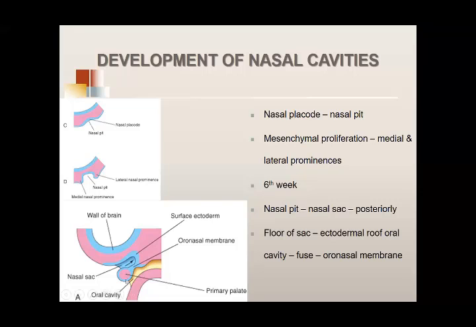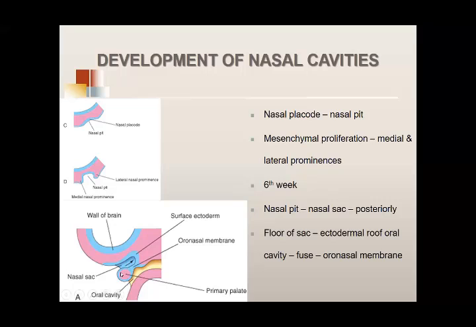So the floor is formed by the oral cavity. Superiorly, the roof is formed by the developing brain. Now this floor fuses with the oronasal membrane over here.